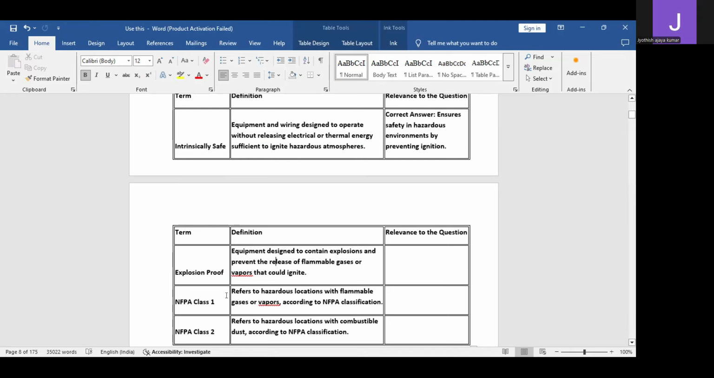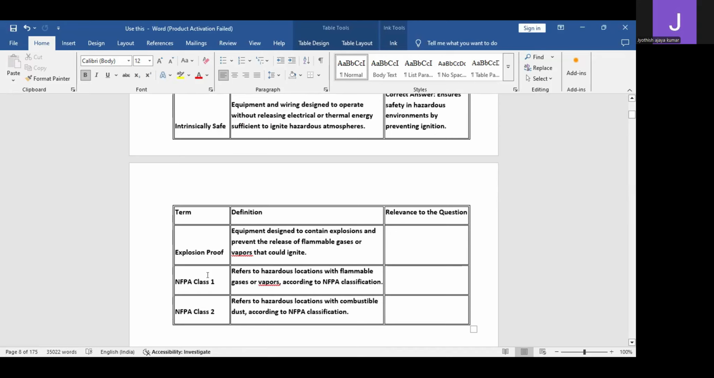Then what is NFPA 1? NFPA class 1 refers to hazardous locations with flammable gases or vapors. Class 2 means what? With combustible dust. So whenever combustible dust is present, it is NFPA class 2. Whenever flammable gas is present, it is NFPA class 1. So gas means class 1, flammable gas. When combustible dust is present, it is class 2. You always remember it that way.